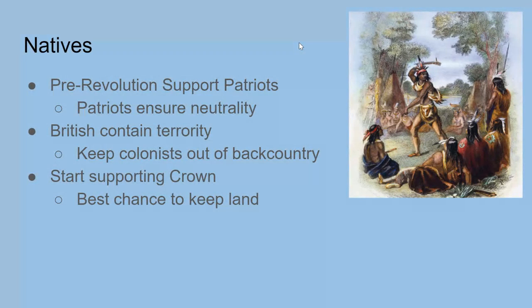With this new clarity, the natives overwhelmingly started to support the Loyalists and Regulars. In particular, the groups of the interior, the Cherokee and Creek in the south, and the Iroquois in the northeast, looking to stop westward expansion. The best way to do this is to support the crown. It's their best chance to keep their land.